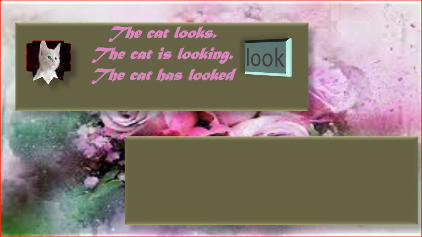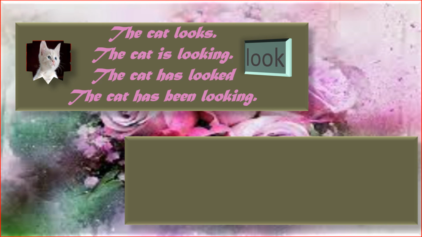The cat looks. The cat is looking. The cat has looked. The cat has been looking. Just think, what is the past tense of looks? By the way, why have I used looks here and not look? Because look is a plural verb and cat is singular. One cat here. And therefore I have added S.